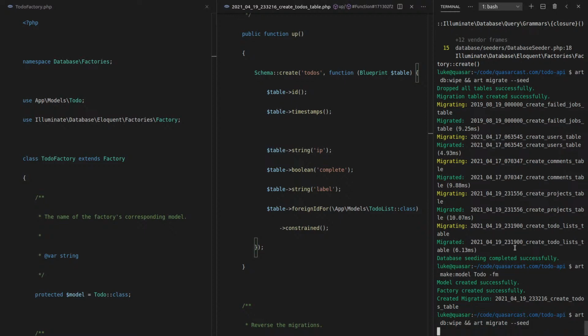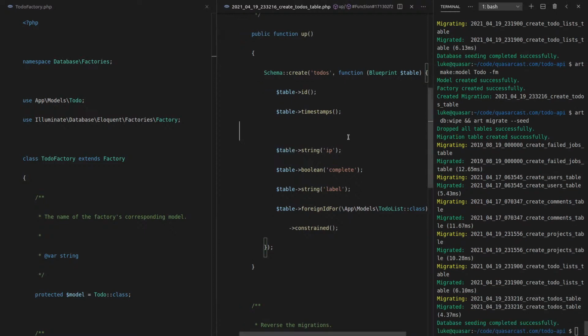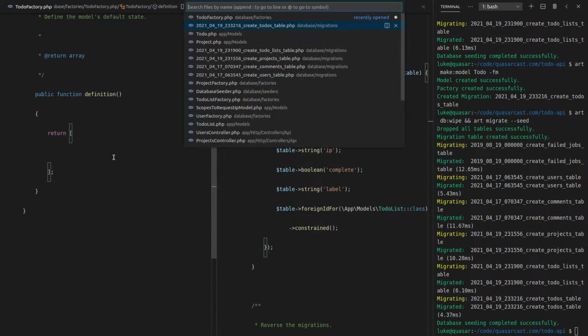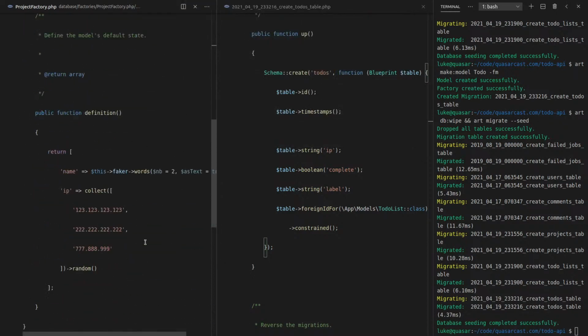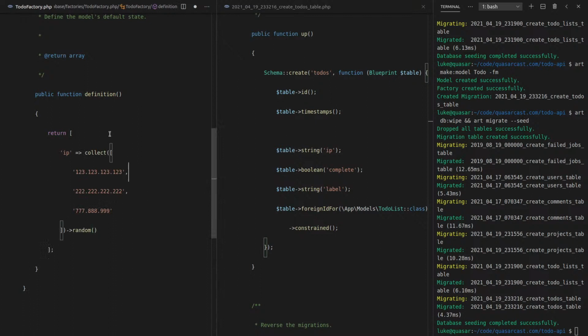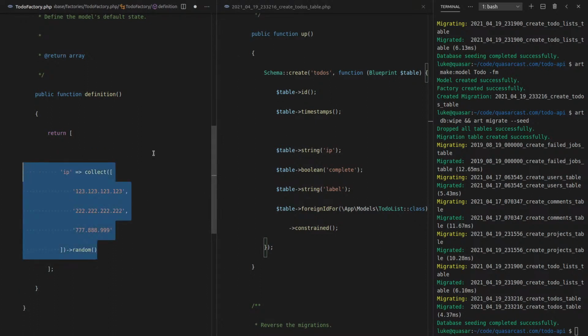So let's go back and wipe the database and seed it again. That's working. Now let's come in here and work on the factory for this. So first of all, once again, we're going to do all that crazy IP stuff where we generate an IP address. I'm doing way too much copy pasting here, which tells me that I'm definitely going to have to extract this IP thing into its own whatever.